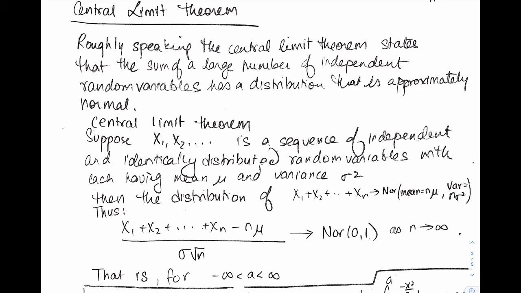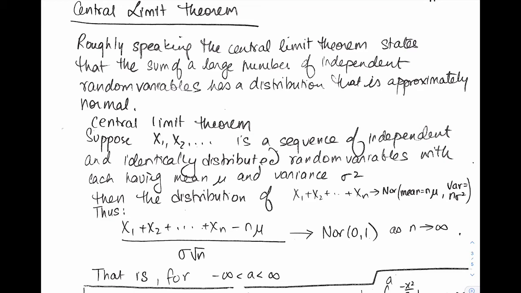Okay? And these xi's don't even have to be identical. They can be different. They do need to be independent. They can have different means, different variances. That's okay, but they do need to be independent.